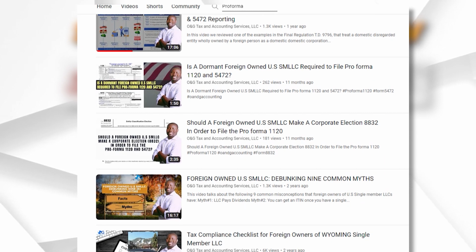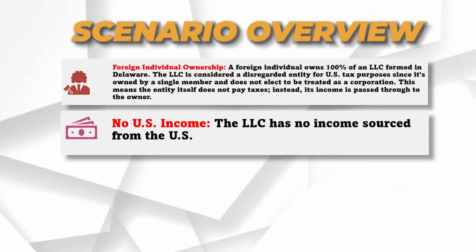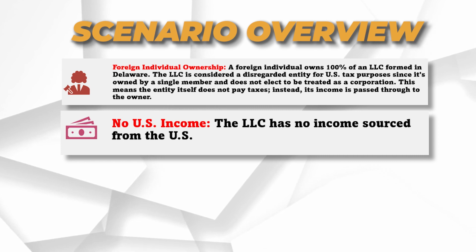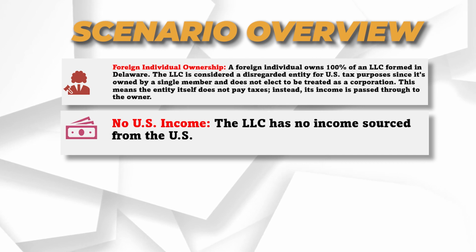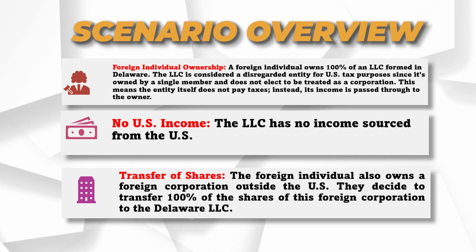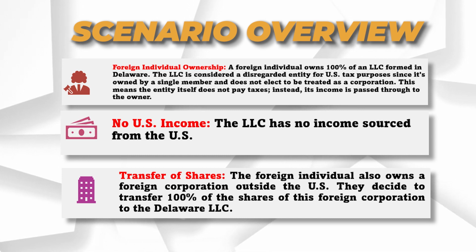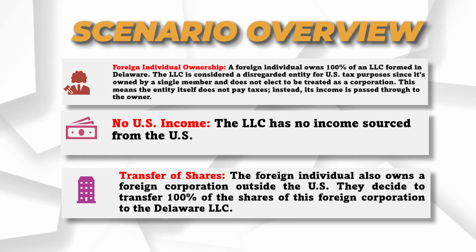Okay, now this fact also stated that there's no U.S. income. The LLC has no income source from the U.S., which is all good. I don't even think it's relevant to this situation. And then it also says that this foreign individual, who owns the U.S. LLC in Delaware, also has a foreign corporation, which is outside the U.S. And he decided to transfer 100% of the shares of that foreign corporation to the Delaware disregarded entity. Okay, and the question is still, do we need to file 5471?